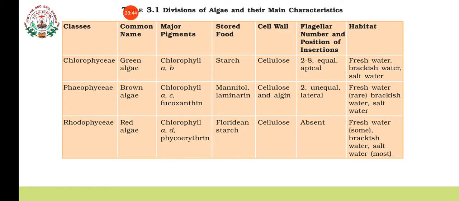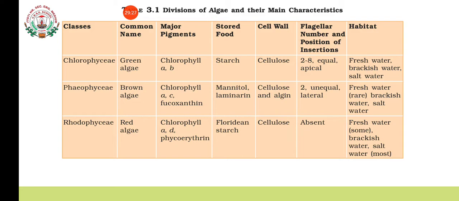Habitat: fresh water, brackish water, salt water, everywhere you can see Chlorophyceae. Phaeophyceae are rarely in fresh water, but you can see them in brackish water and salt water. In Rhodophyceae, some are in fresh water and brackish water, but most of them are found in salt water or marine conditions. So this is clear to everyone. We studied 3 groups of algae in this class. What are they? Chlorophyceae, Phaeophyceae and Rhodophyceae.